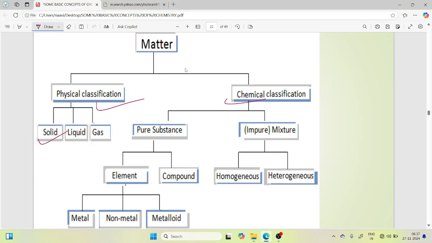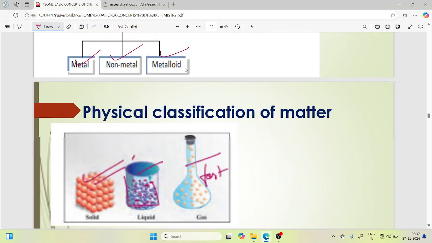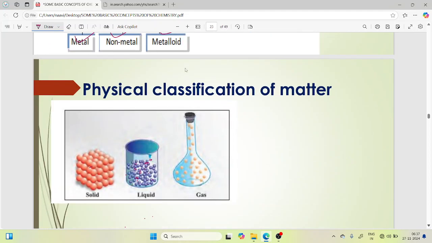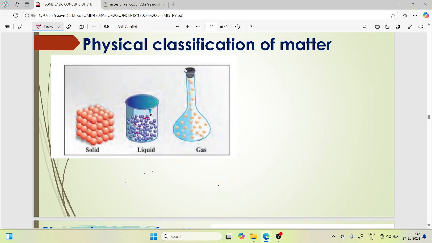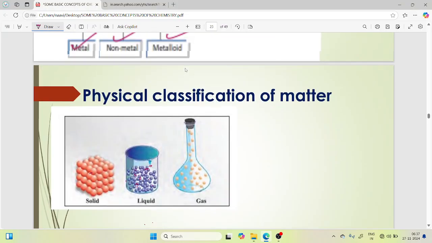Physical classification: solid, liquid, gases. And chemical classification: pure substances and mixture. In pure substances, element and compound; in element, metal, non-metal, metalloid. In mixture, homogeneous mixture and heterogeneous mixture. These are the classifications of matter. Now let's move on to the physical classification of matter.